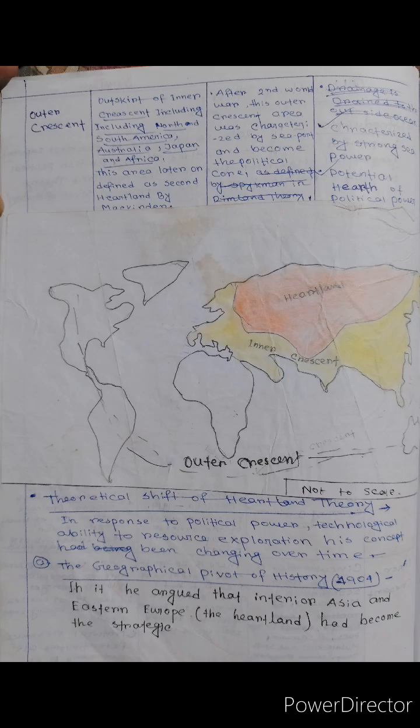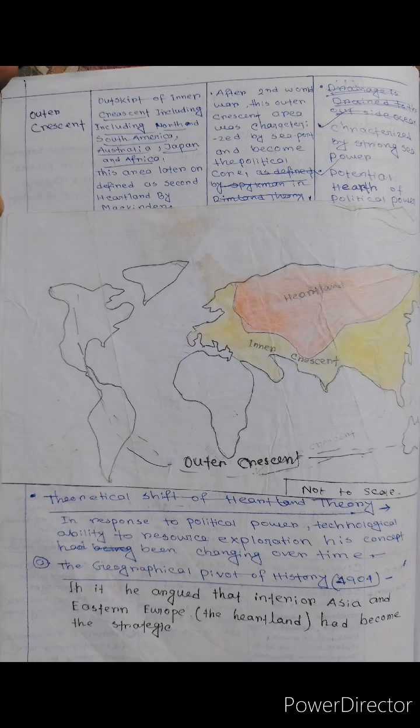In the map, all of Russia in red is the Heartland, the yellow is the inner crescent, and the outer crescent is the outer part of these regions.